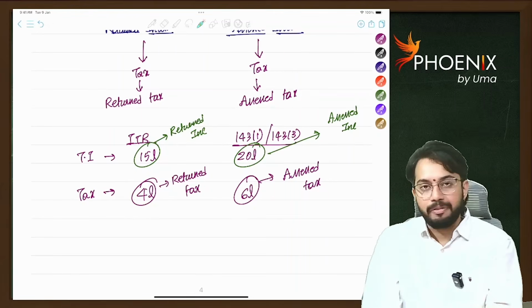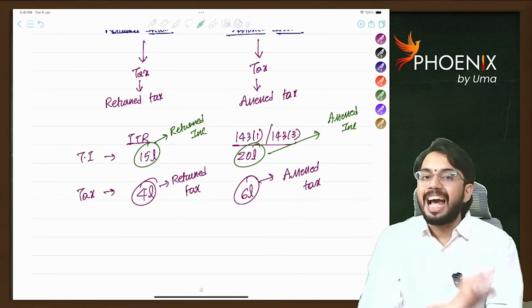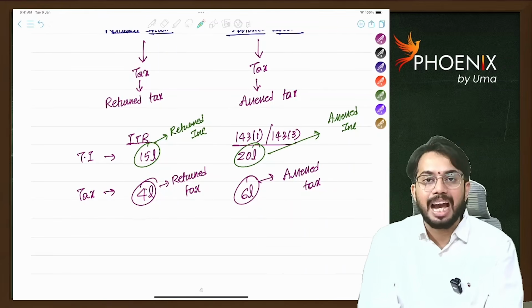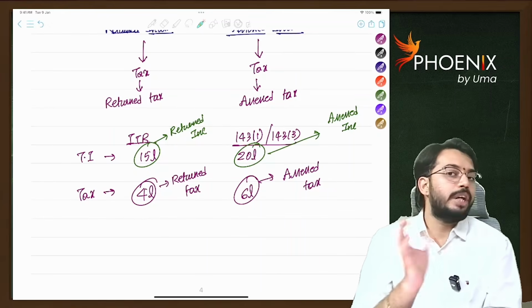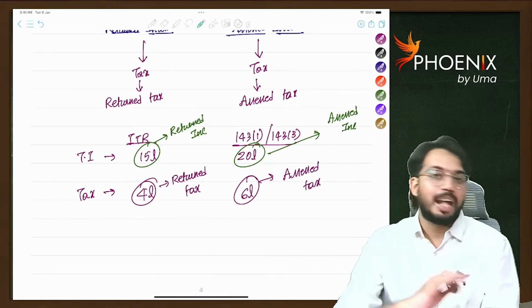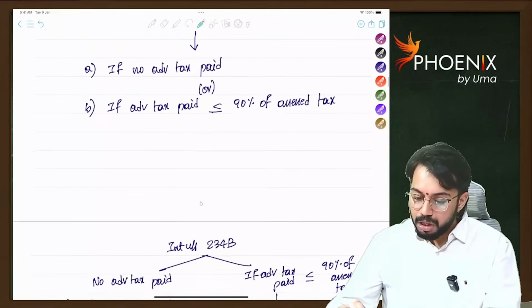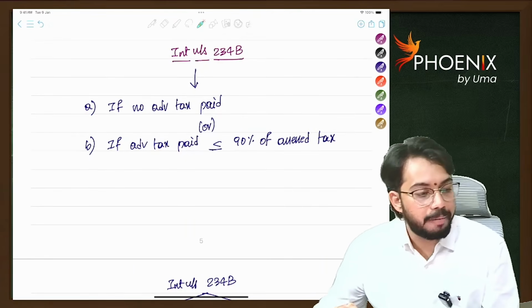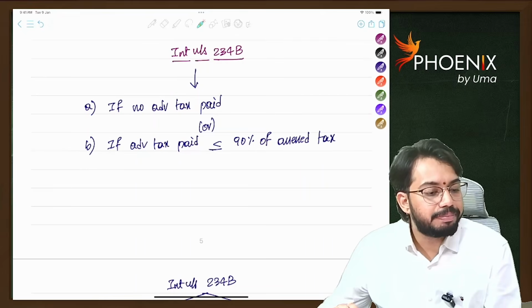You need to know the difference, because interest under section 234C is calculated on returned tax. Interest under section 234B is calculated on assessed tax. Are you able to understand? So that's why you need to know the difference between returned tax and assessed tax. Now, we will discuss interest under section 234B. Shall I discuss 234B? Everybody?